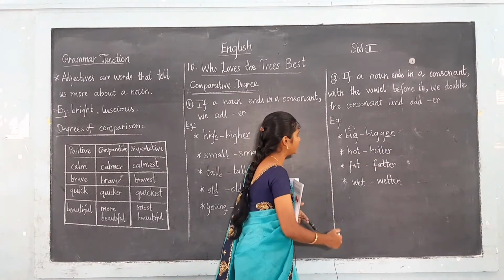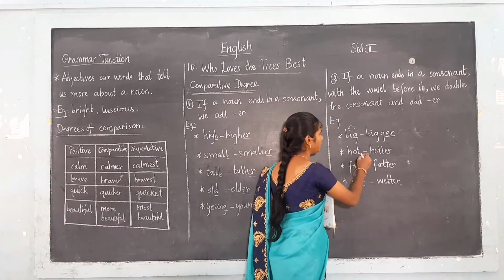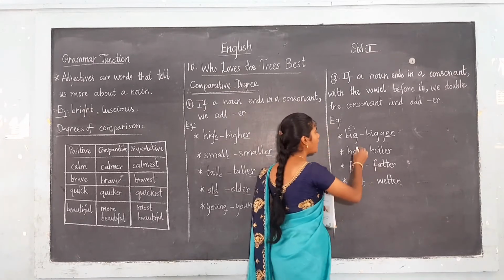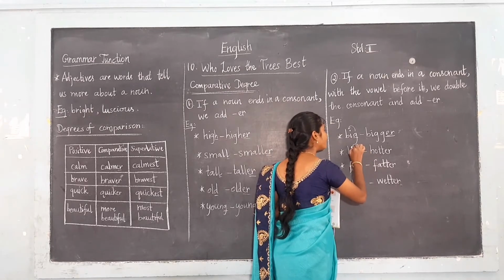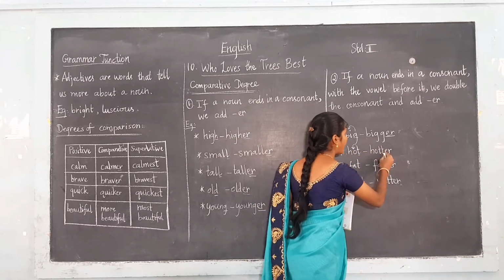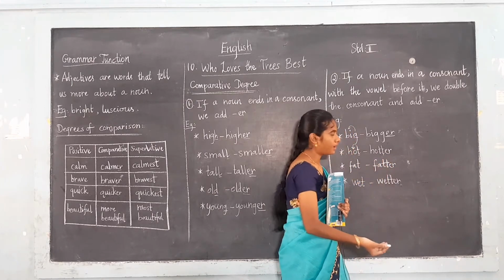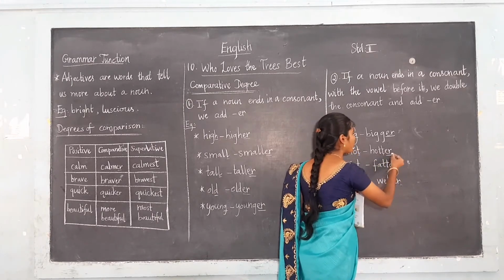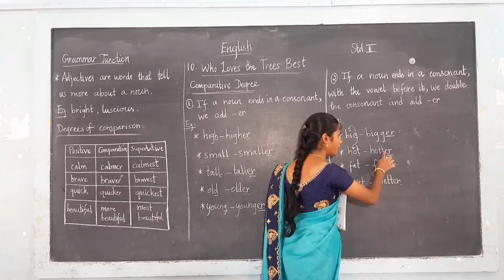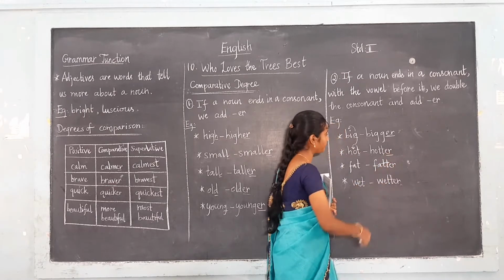See the next example, hot. What is the spelling for hot? H-O-T. So here the T is the consonant. Now see here, before T there is a vowel. So what do you have to do? We have to write the consonant letter again, and we have to add ER, hotter. That is H-O-T, write T again. Next we have to add ER, hotter.